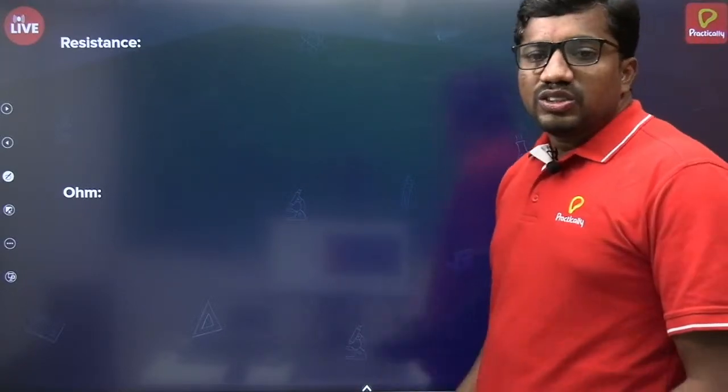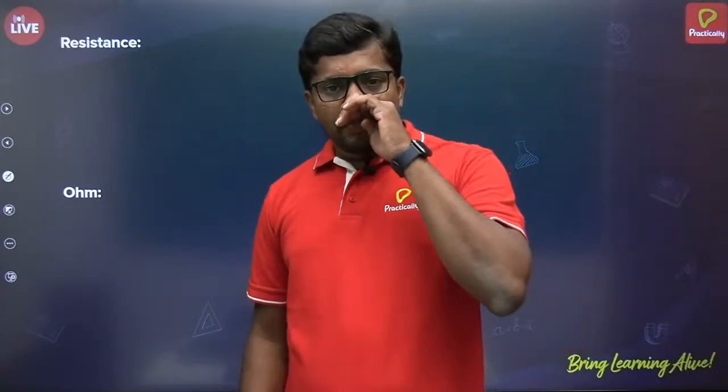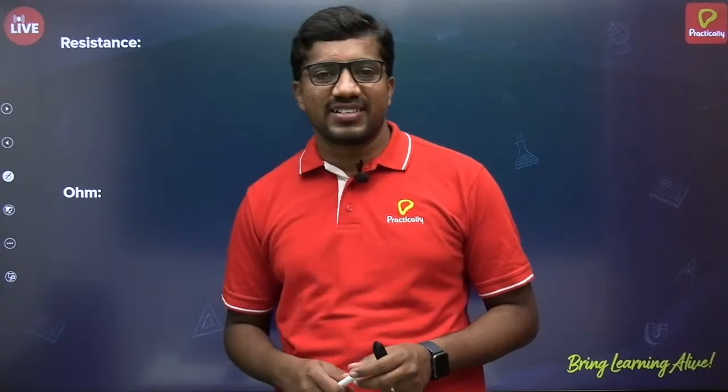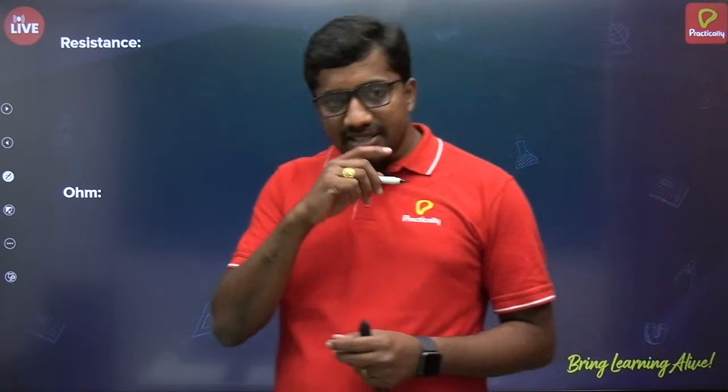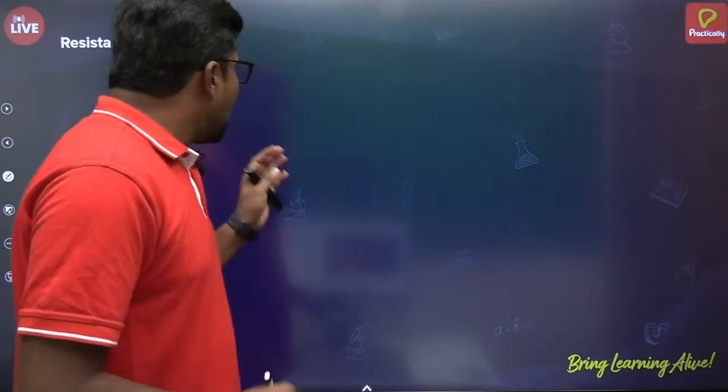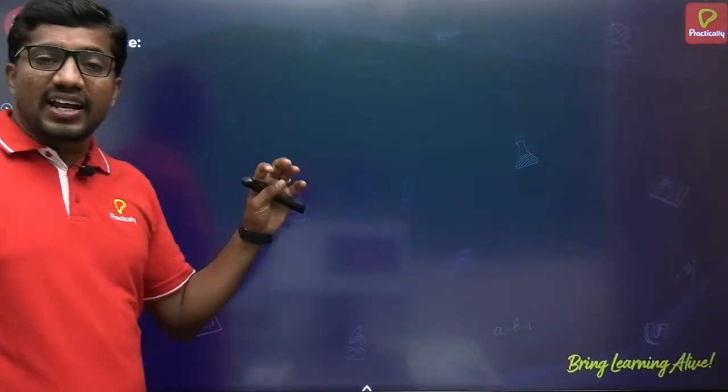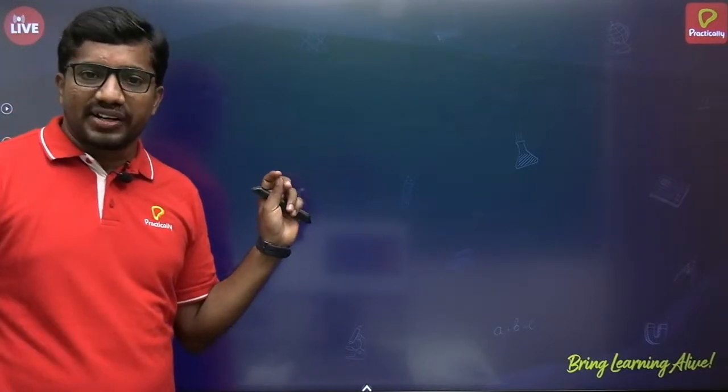Resistance. While we were discussing Ohm's law, we got one proportionality constant. That constant we named resistance. So what is meant by resistance? Resistance is the property of a substance that can oppose the flow of electric charge through it.